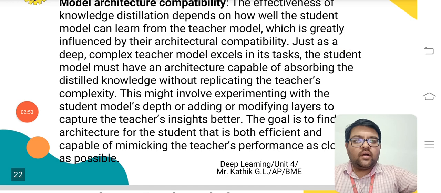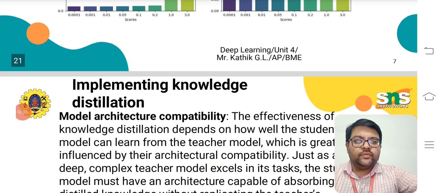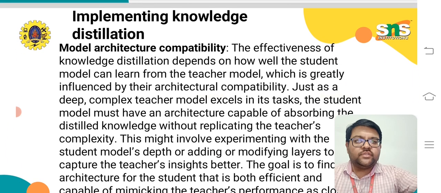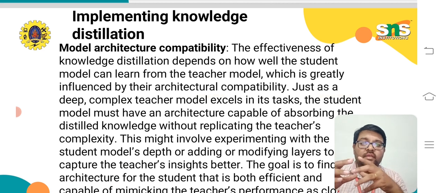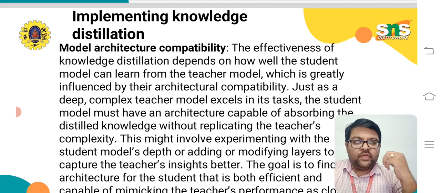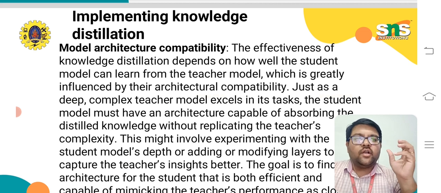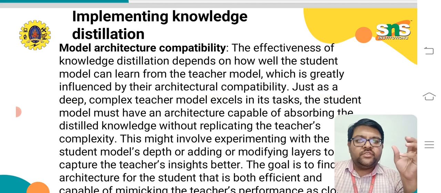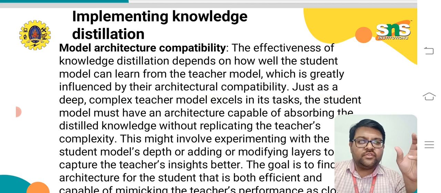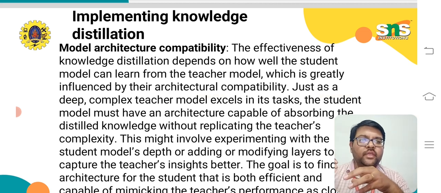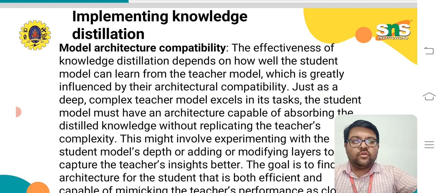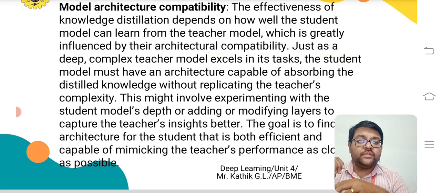Model architecture compatibility. The effectiveness of knowledge distillation depends on how well the student model can learn from the teacher, which is greatly influenced by their architectural compatibility. Just as a deep, complex teacher model excels in its tasks, the student model must have an architecture capable of absorbing the distilled knowledge without replicating the teacher's complexity.